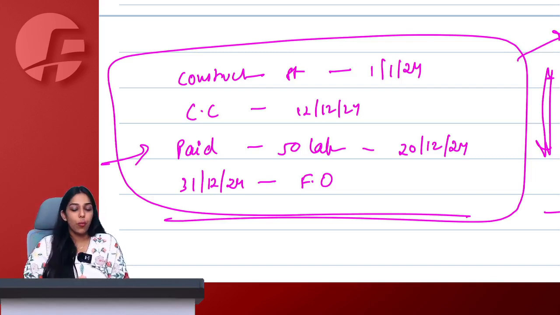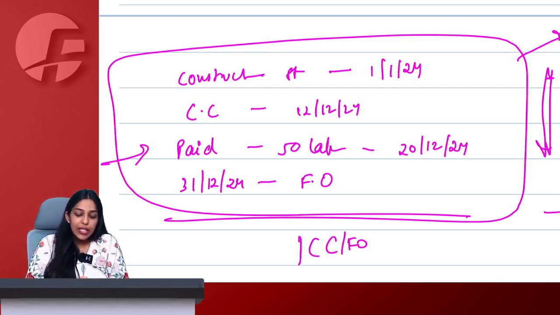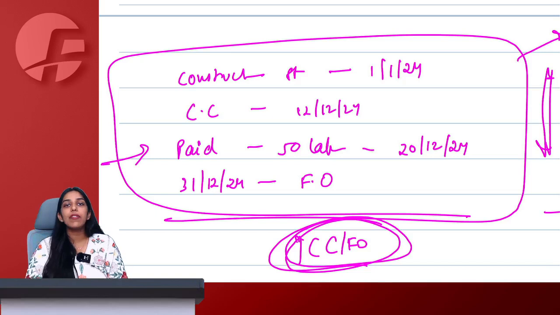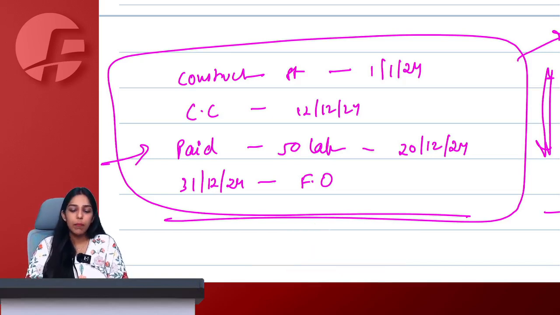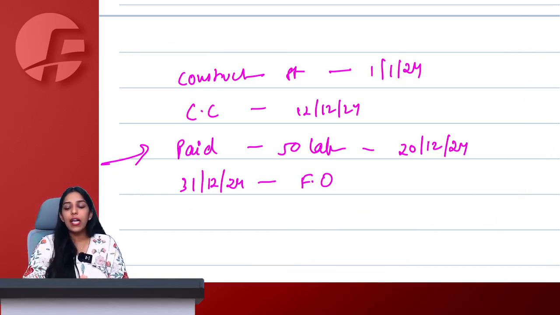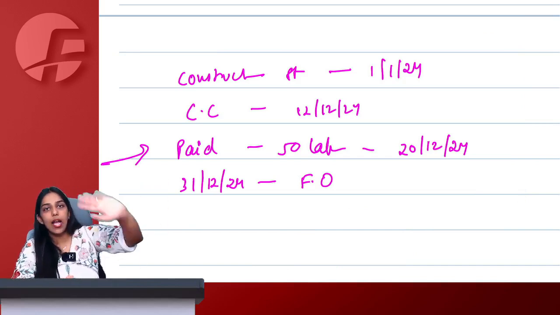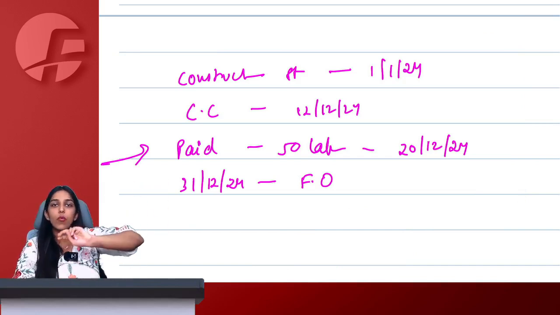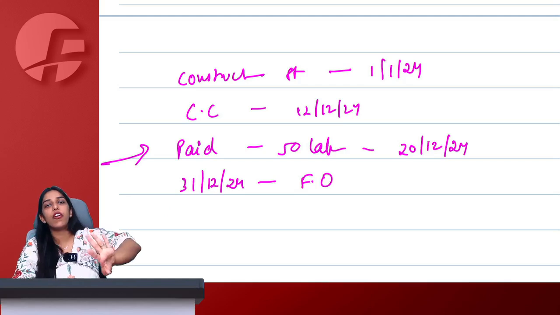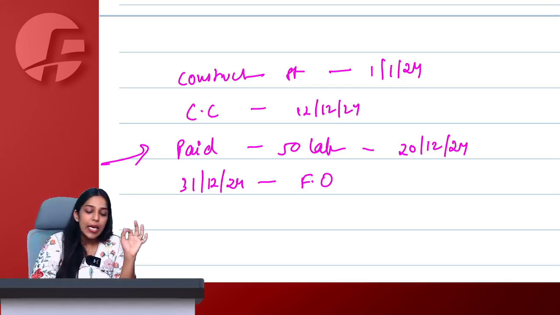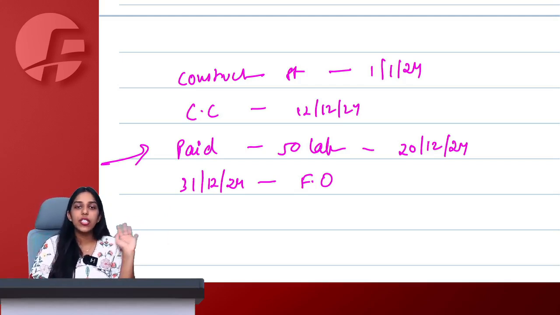No, ma'am, out of scope, because CC or FO, whichever is earlier, if either has happened, we will treat it as okay, the building is now complete. Means any consideration paid after CC or FO, we are paying consideration. Both are not required to happen. Any one of them, even if it has happened, it will be without GST only.